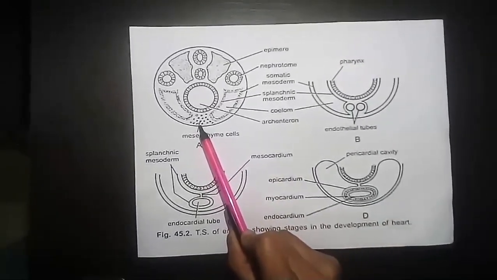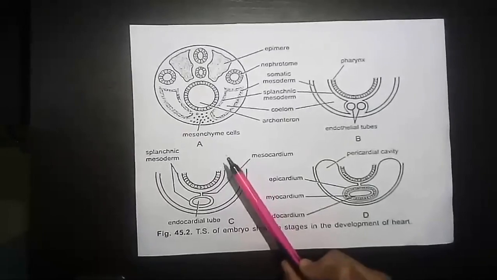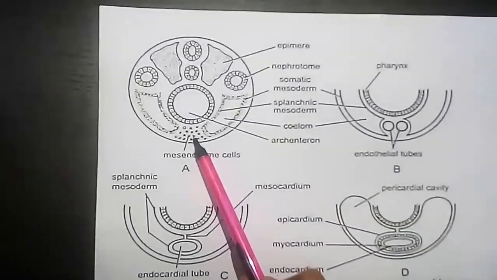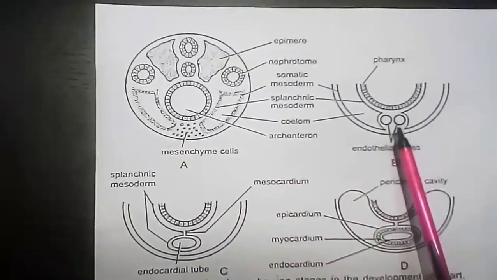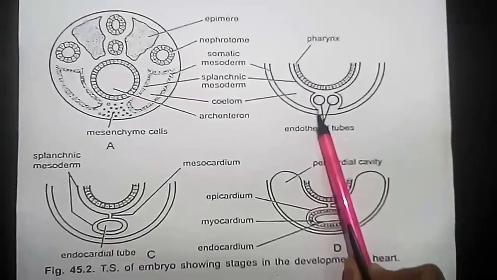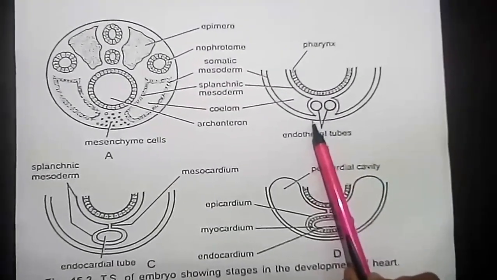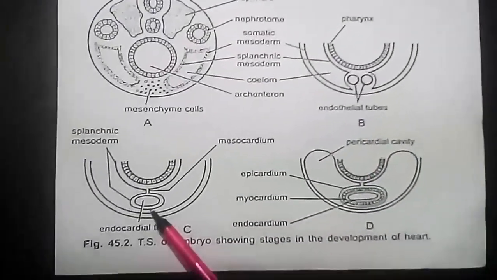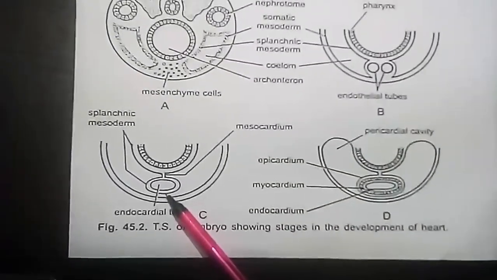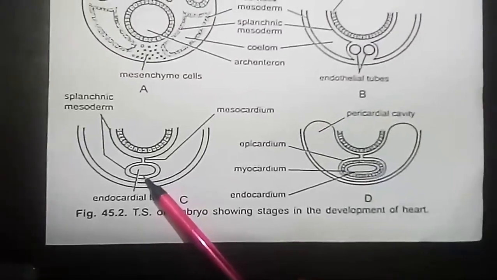These mesenchyme cells form endocardial cells below the pharynx. These endocardial cells become arranged to form a pair of thin endothelial tubes. The two endothelial tubes soon fuse to form a single endocardial tube lying longitudinally below the pharynx.